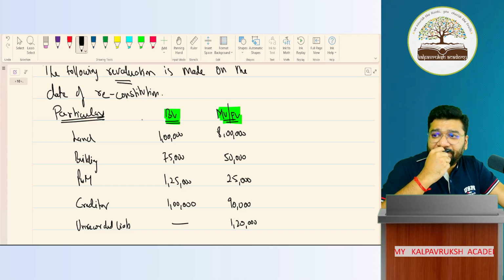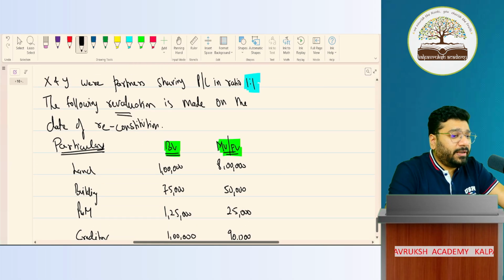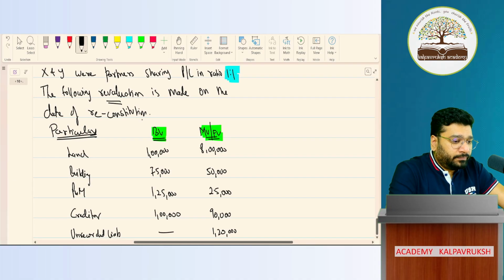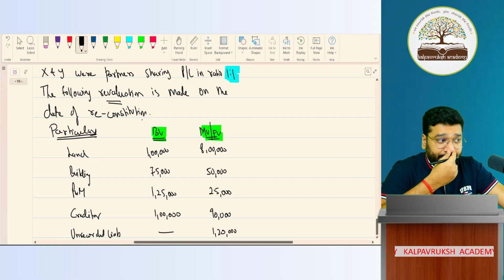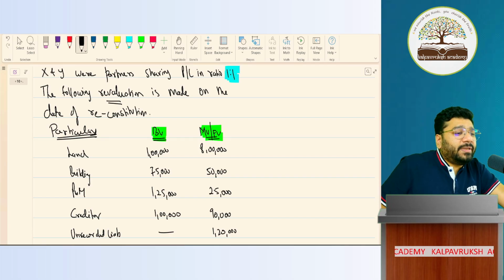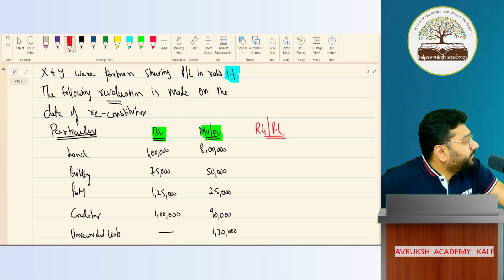Can I start now? Okay. Can we start now? For convenience, can you please tell me what is a revaluation gain or revaluation loss? Can we do a comparison here itself?